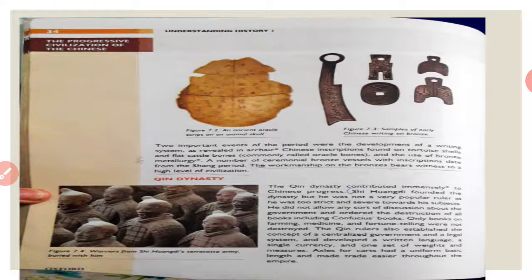The emperor also established the concept of centralized government and a legal system, and the Qin dynasty developed a written language, a single currency, and one set of weights and measures. Like the SI units which are followed throughout the world, the ruler of the Qin dynasty made one single set of units and one single currency to be used throughout the empire.